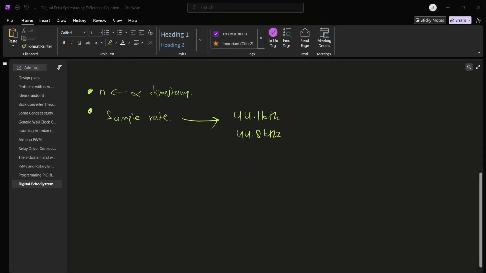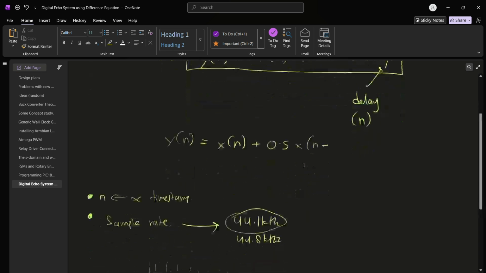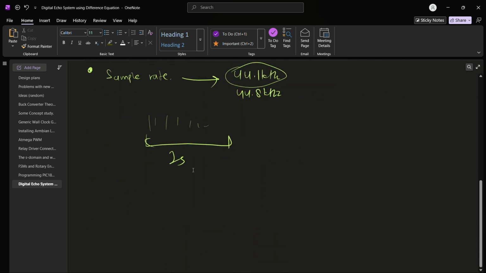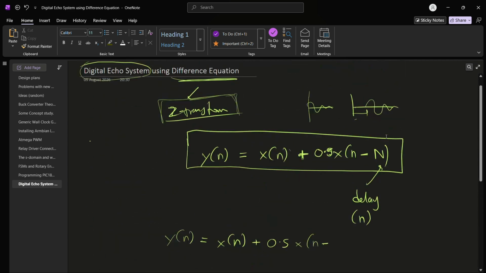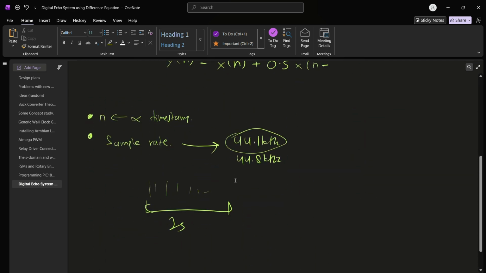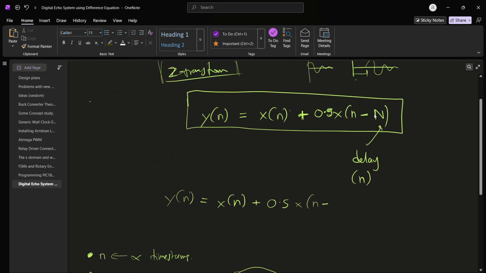Coming back to our canvas, 44.1 kilohertz means that per 1 second of time, there will be about 44,000 samples. So if you wanted to seek, let's say, 1 second ahead of time, you would do n plus or minus, I think, 44,000. This gives us an idea of how much we need to delay.